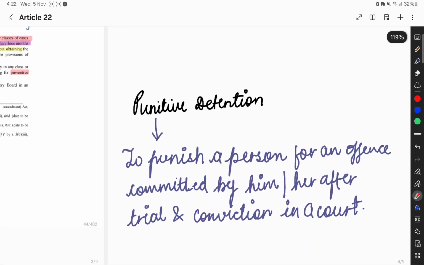What does punitive detention mean? Punitive detention means to punish a person for an offence committed by him or her after trial and conviction in a court. किसी भी पर्सन को पनिश करना, उसके ट्रायल और कन्विक्ट हो जाने के बाद कोर्ट के अंदर, उसे प्यूनिटिव डिटेंशन कहा जाता है. That is, the court's conviction order has come that so and so person has been guilty of so and so offence. In that case that person has to be under detention of the judicial custody.